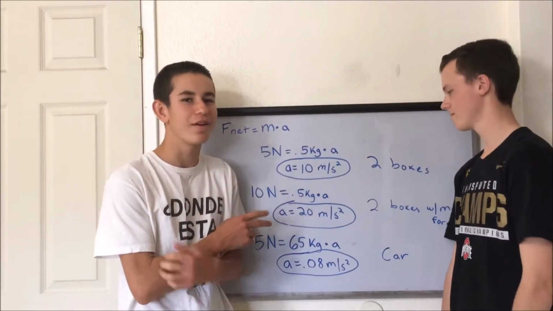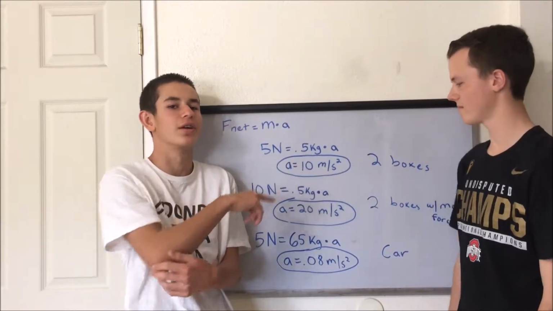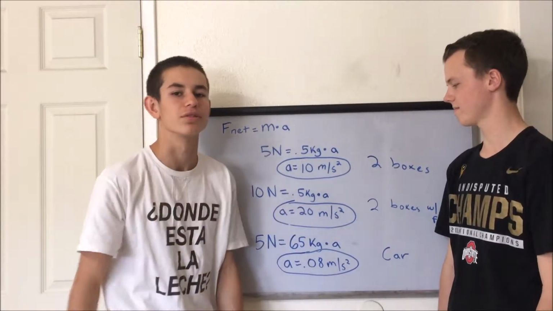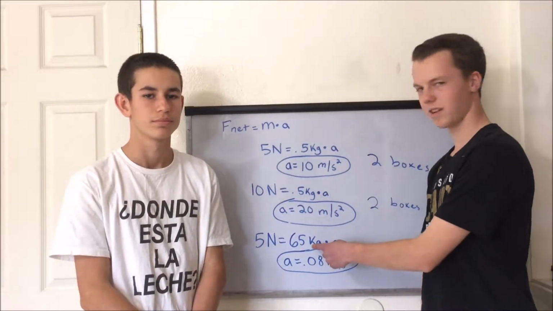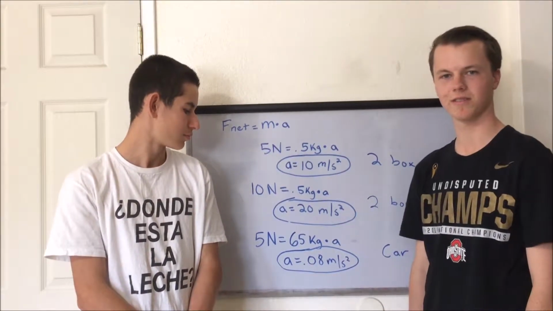When I push the two half-kilogram boxes with a 5 Newton force, the acceleration is 10 meters per second squared. But when I increase my force, the acceleration increases to 20 meters per second squared. When the mass increases to 65 kilograms, it will become harder to push, therefore the acceleration decreases.